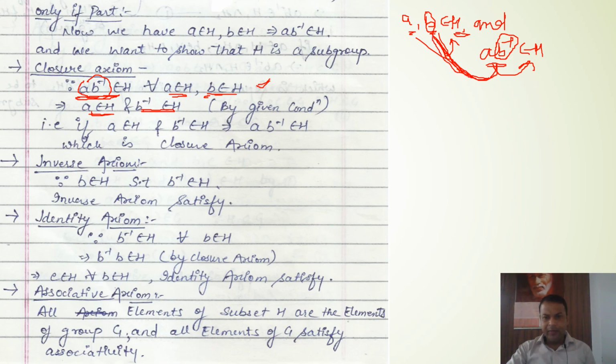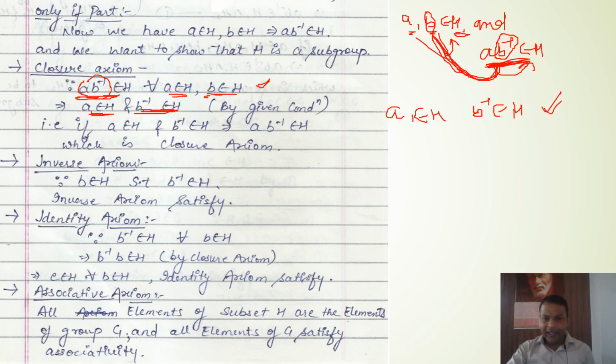So the inverse of any element is available in H. Here we can say that A belongs to H, B inverse belongs to H, and AB inverse, now these are two distinct elements. Now we are considering only A belongs to H and B inverse belongs to H. By this result we are saying that if B inverse is available, then we can find this composition. So B inverse belongs to H.